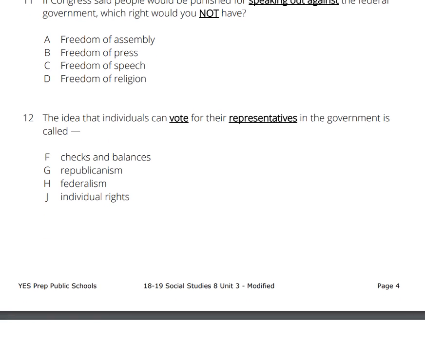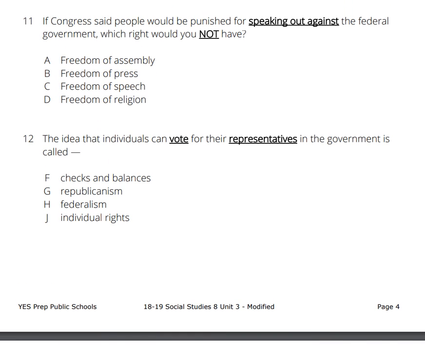Question number 11. If Congress said people would be punished for speaking out against the federal government, which right do you not have? A. Freedom of assembly. B. Freedom of press, C. Freedom of speech, D. Freedom of religion. Pause the video to answer question number 11.